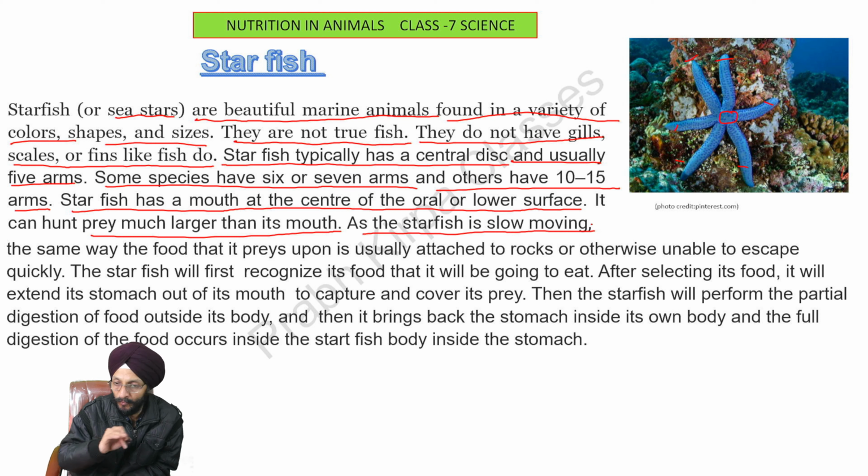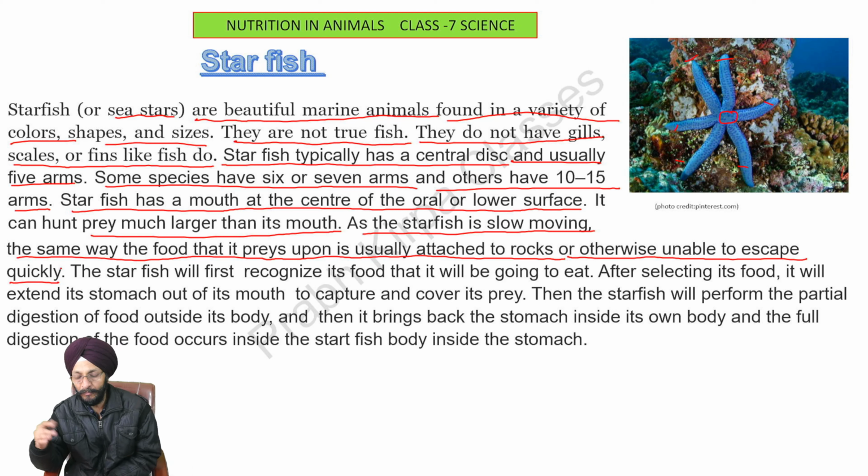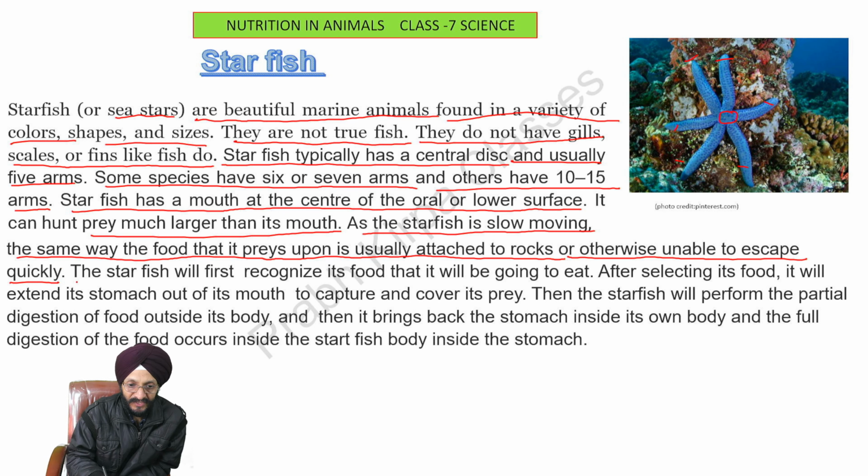Starfish is a slow moving animal, so in the same way the food it preys upon is usually attached to the rocks or otherwise unable to escape quickly. That is, its prey is also not in a position to move fast in the water. Starfish will first recognize the food that it is going to eat.